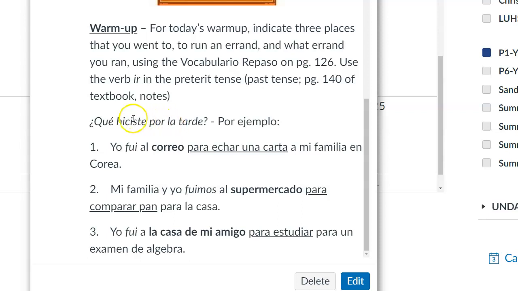So start with yo fui to say I went, or mi familia y yo fuimos to say we went, followed by the place. And again, page 126 or 152, the end of the chapter, has some great suggestions for places in addition to those that you have in your notes. And then para, and then a verb that we would associate with that location. And no need to conjugate that verb.